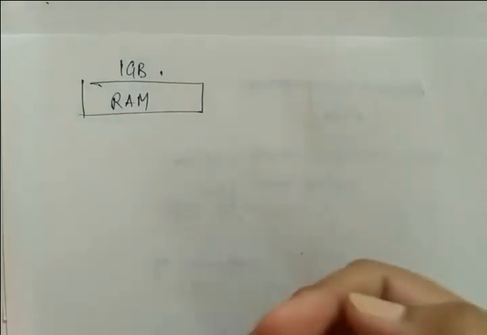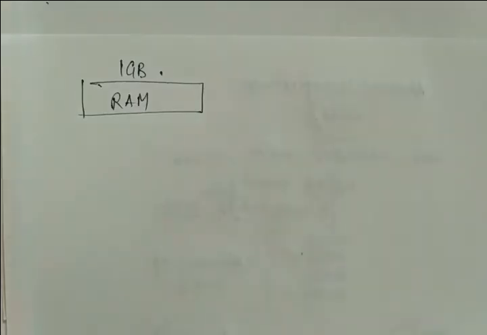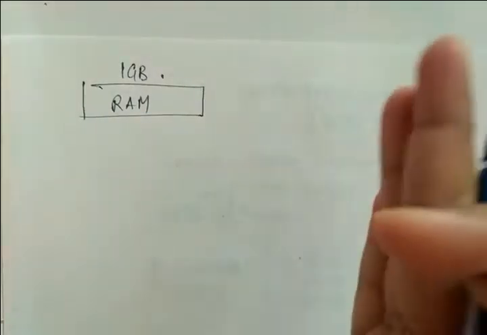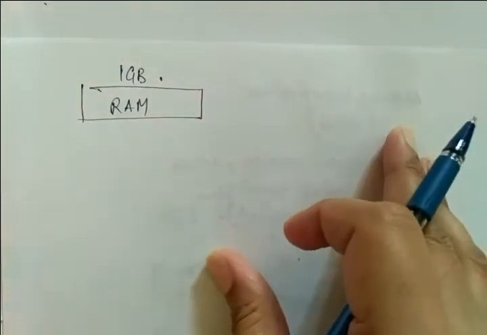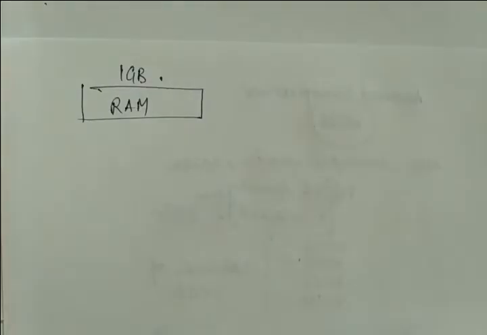Got my point? If you have a RAM of 1 GB, but the instructions that are going to be loaded in the RAM are greater than 1 GB, then some part of the hard disk can be connected to the RAM, so that this part of the hard disk acts as main memory, and that part is known as your virtual memory.